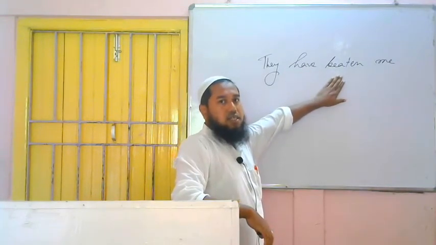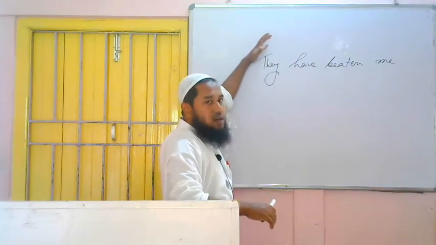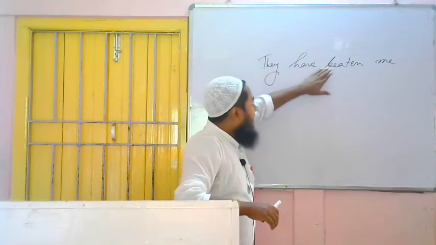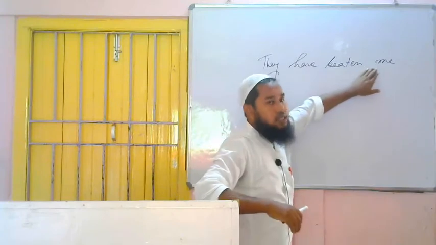That's why you have understood this is a sentence of present perfect tense. Now we have to change the voice. We have to find out subject, verb and object. Here subject is they. We are telling about they. Verb is what? Have beaten. This is the action word. And on whom is the action of the subject falling? On me. This is the object.